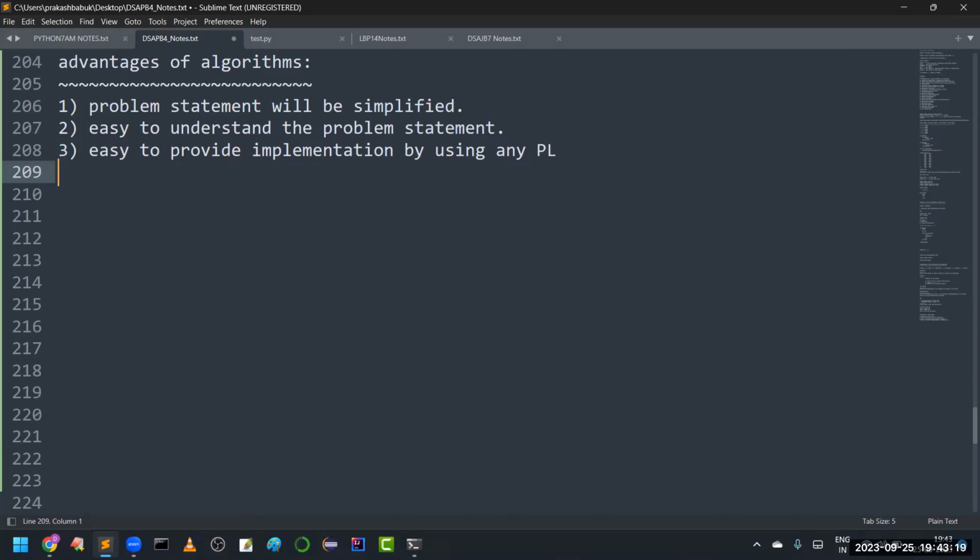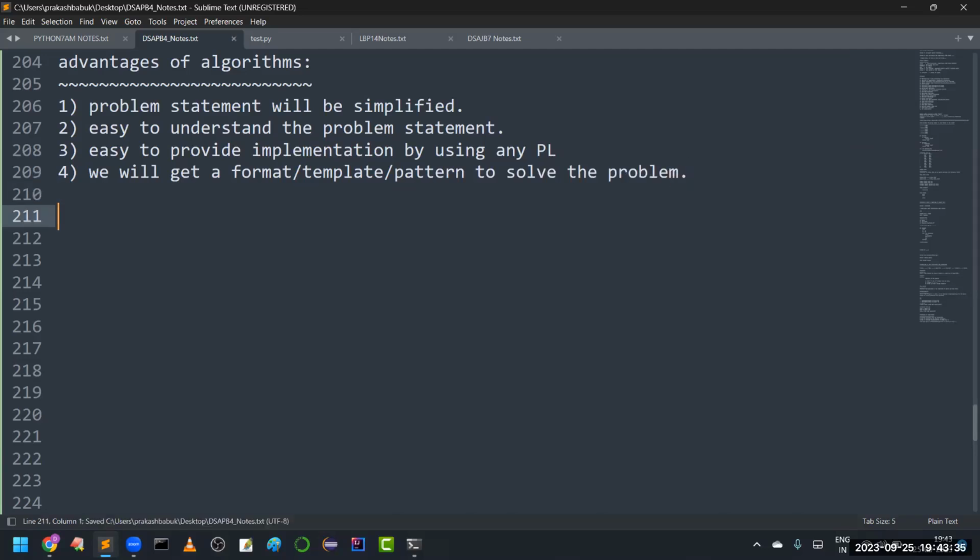And most importantly, we will get a format, or a template, or a pattern to solve the problem, right? Suppose today I'm explaining one program in my regular classes. I will explain how to calculate maximum of three numbers. Then immediately I may give maximum of four numbers. Immediately I will explain maximum of five numbers.